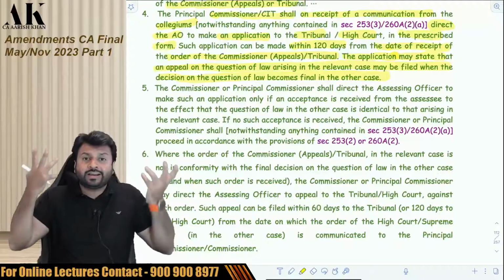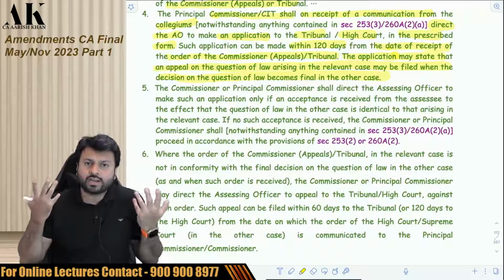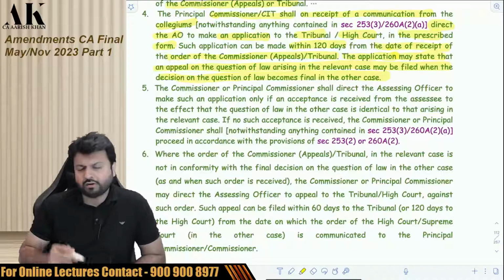Now, if the assessee does not agree that it is the same matter, then the commissioner cannot do anything. Then he will file an appeal. But you have to take one approval from the assessee.